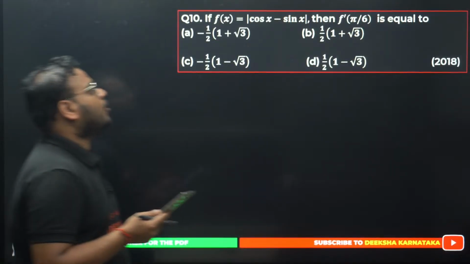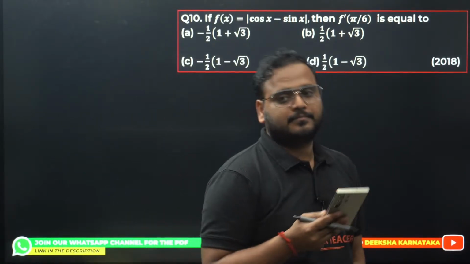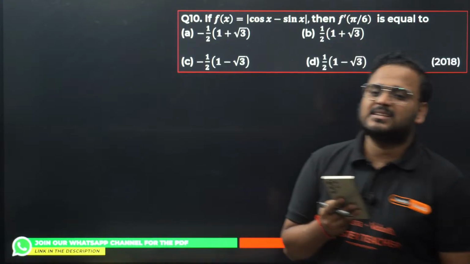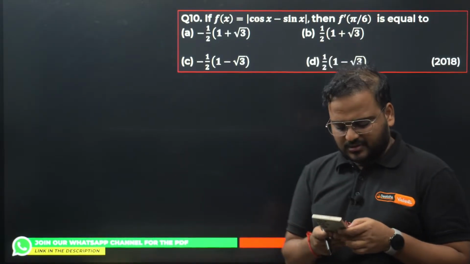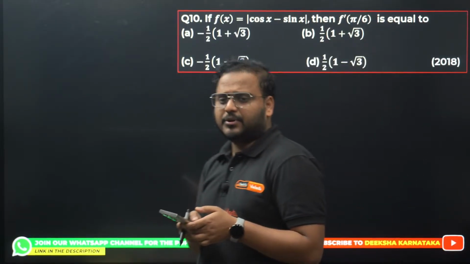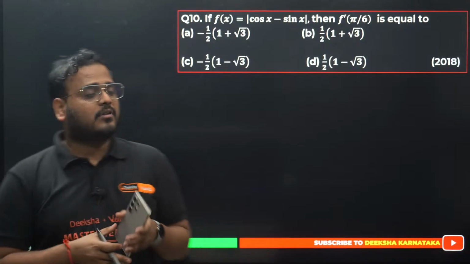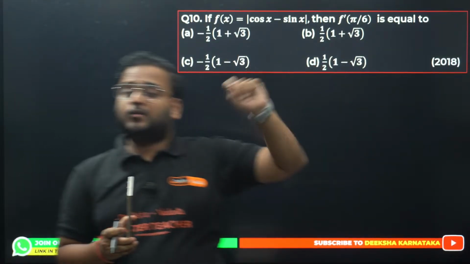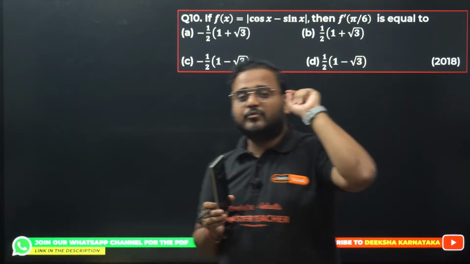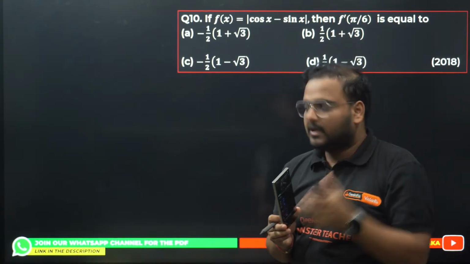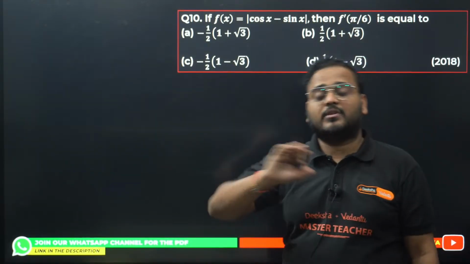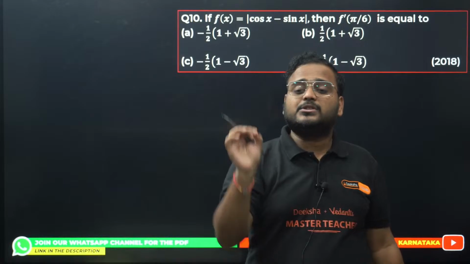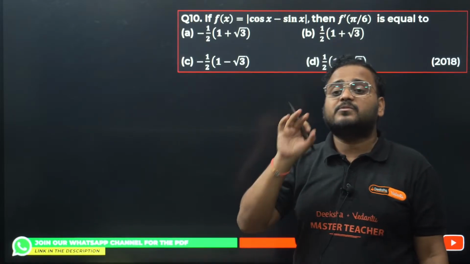If f(x) equals cos x minus sin x in the mod, then f dash of pi by 6 is equal to what? It's a good question, not difficult, but it's a good question. If you solve this question, for the first time looking at a question like this, and you're able to get this right, it means you're conceptually very, very strong. You know the concept very, very well.